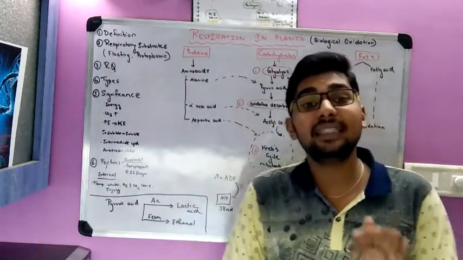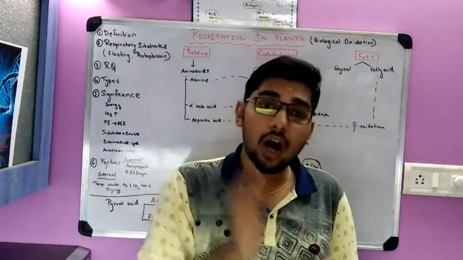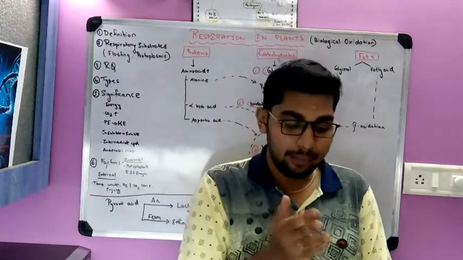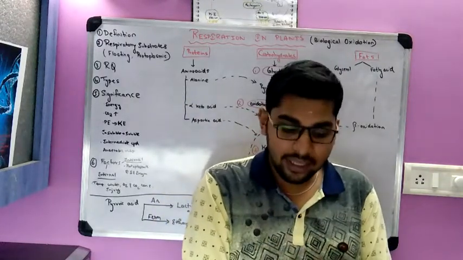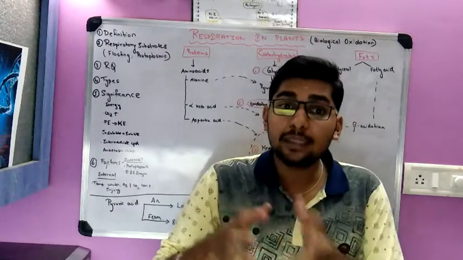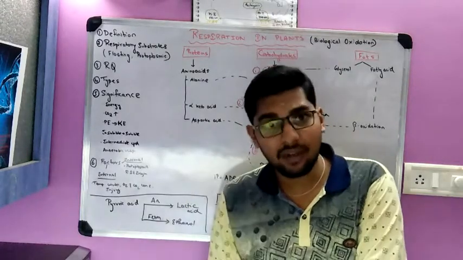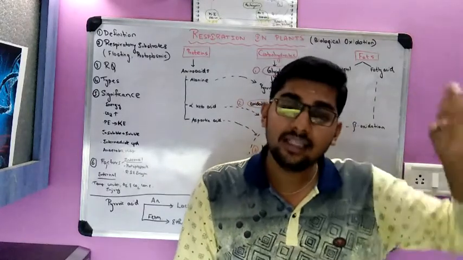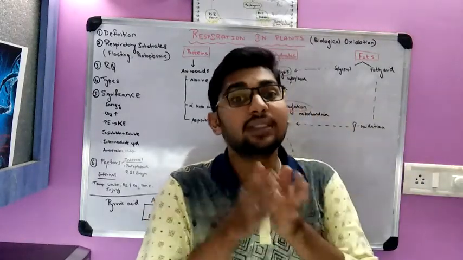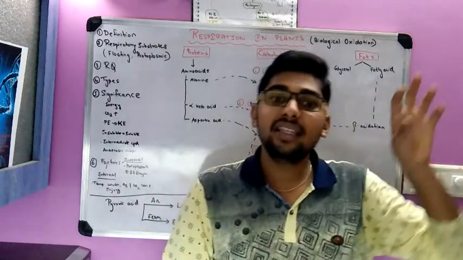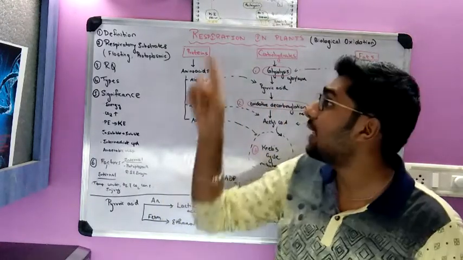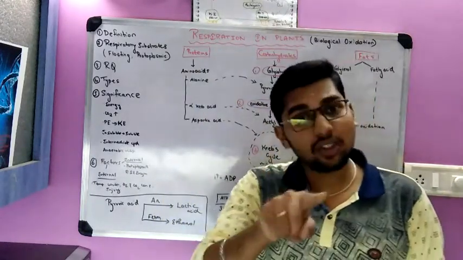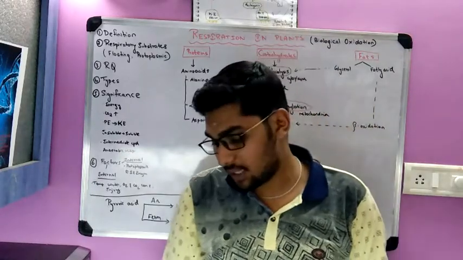Next is respiratory substrates. These complex molecules that I mentioned, be it carbohydrates, proteins or fatty acids, are broken down into simpler forms. These complex molecules which are oxidized or utilized in respiration are called respiratory substrates.